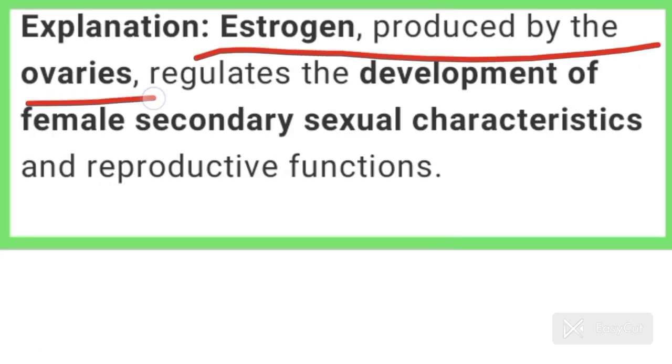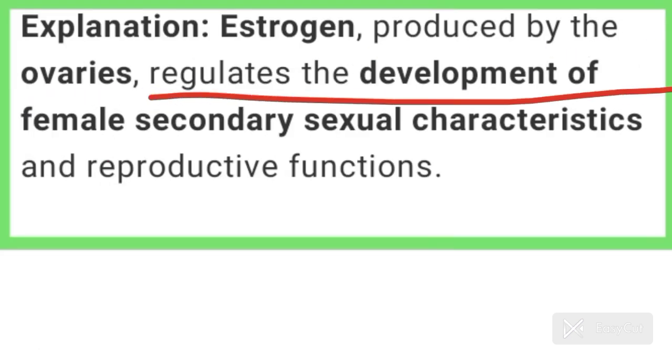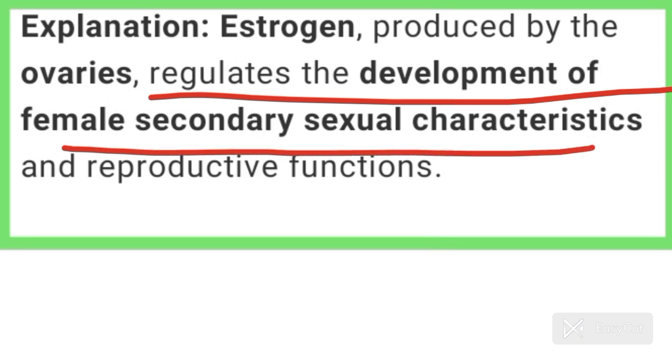Estrogen is produced by the ovaries. It regulates the development of female secondary sexual characteristics for reproductive functions.